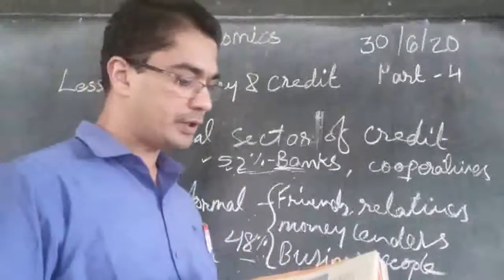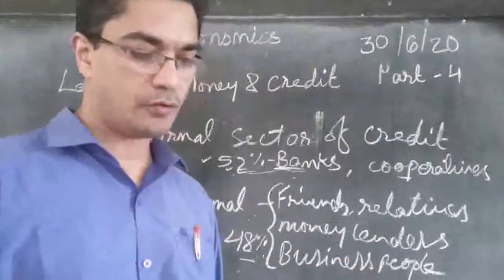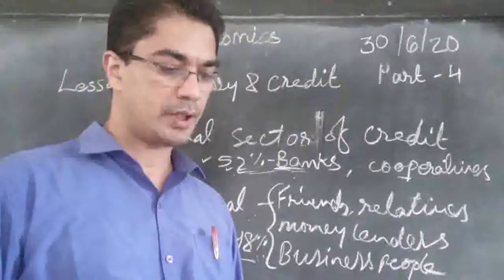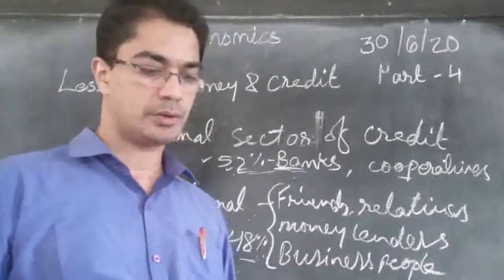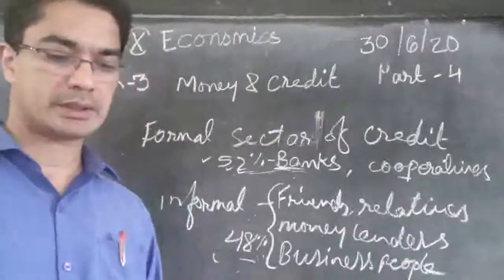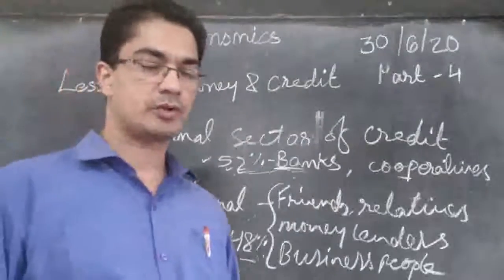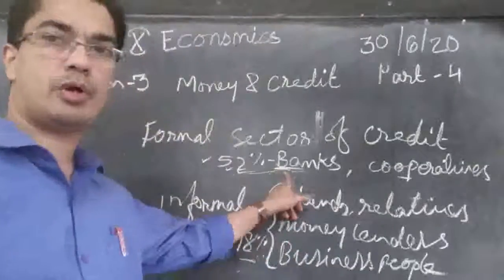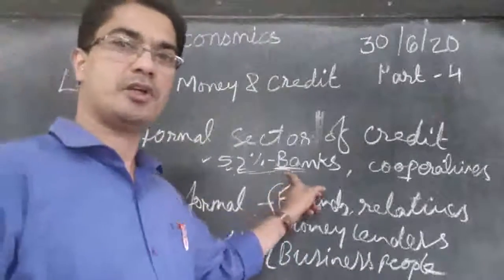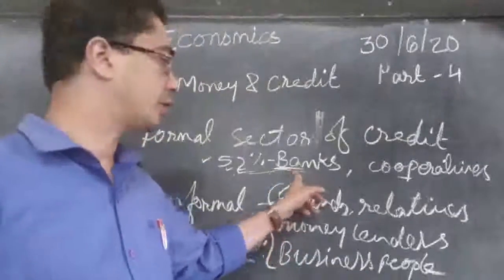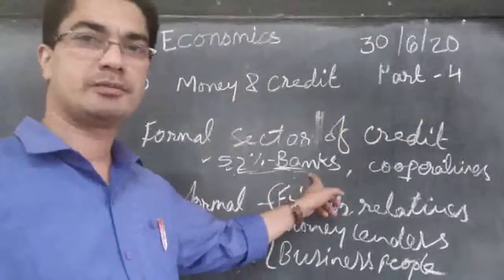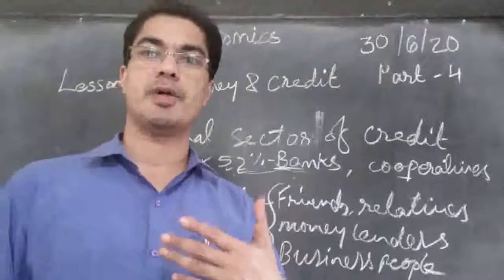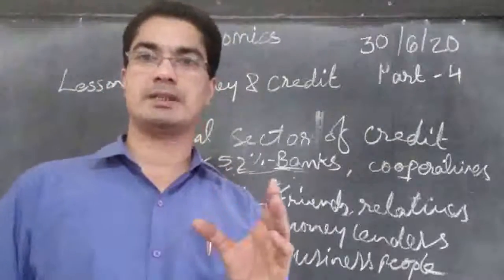Then why do you think that the share of formal sector credit is higher for the richer households compared to the poor households? Why are the rich people able to take more loans from the formal sector? We saw in the chart, almost 90% of the rich are taking loans from here. Why? Because the banks will demand collateral and documents to keep as security.